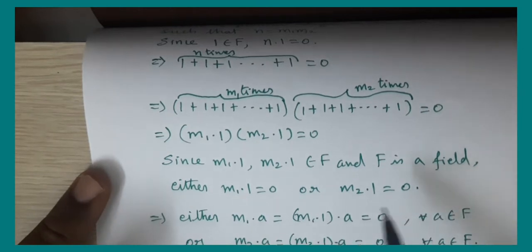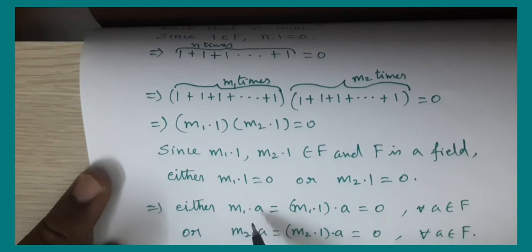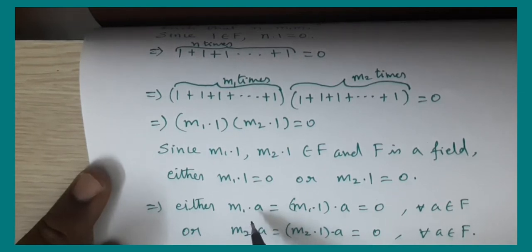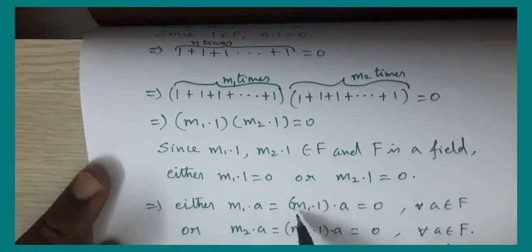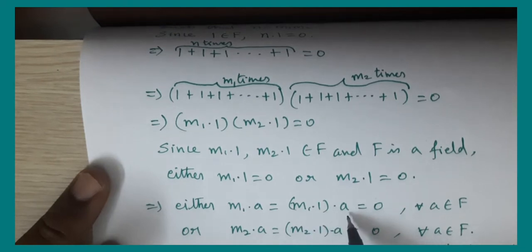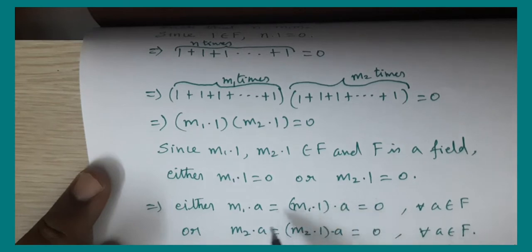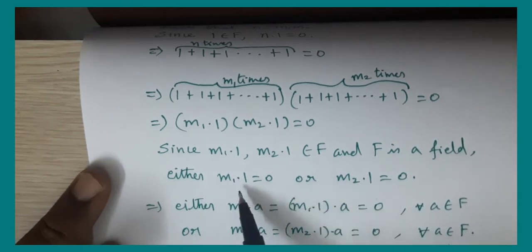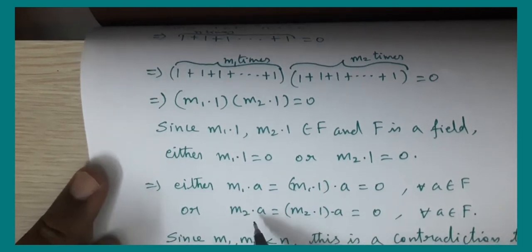Now m1 into a, what is m1 into a? m1 into a means adding a m1 times, which is equivalent to m1 into 1 into a, because m1 into 1 is adding 1 m1 times. So adding 1 m1 times into a is the same. So both these expressions are the same. Because m1 into 1 is 0, this is 0, 0 into something is 0, so we get m1 into a equal to 0 from this. Similarly, we will get that m2 into a equal to 0.